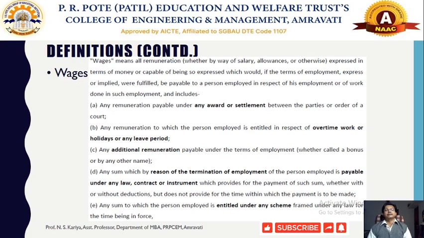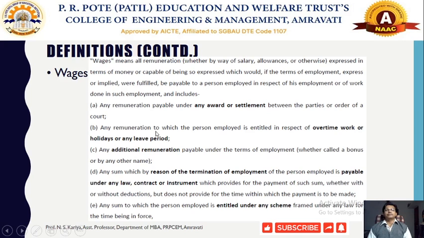So wages in general means any kind of or total remuneration, all remuneration received by the worker from the employer. There are different clauses under which wages has been mentioned. The first one is any remuneration payable under any award or settlement between the parties. So any kind of payment made by the employer or by the party as a form of settlement should be termed as remuneration, and in general it is called wages.